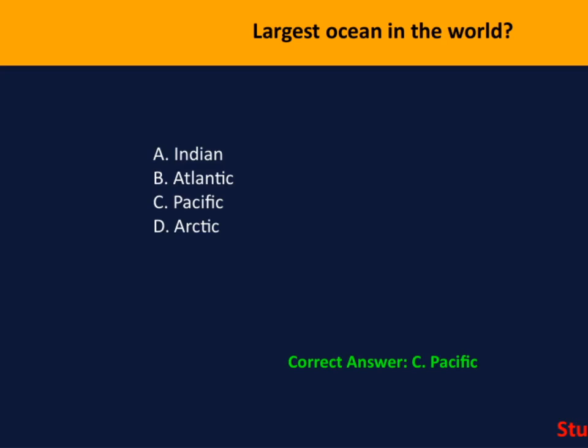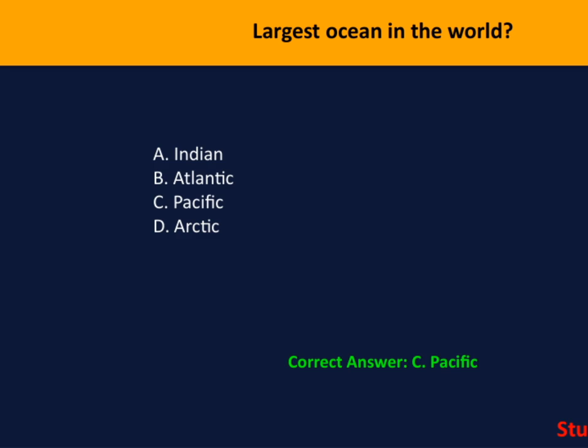All right, let's take a look at this question about the largest ocean in the world. As you can see, the correct answer here is C, the Pacific Ocean. Now, just to clarify, the Pacific Ocean is not only the largest, but also the deepest ocean on Earth. It covers more than 63 million square miles, which is roughly a third of the Earth's surface.